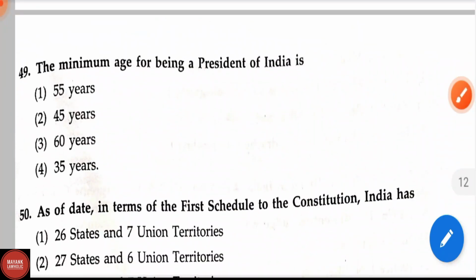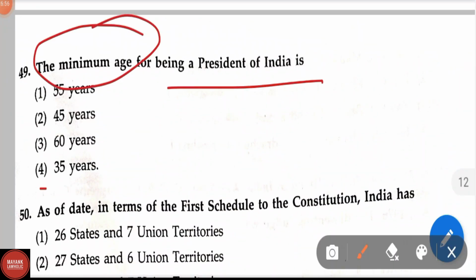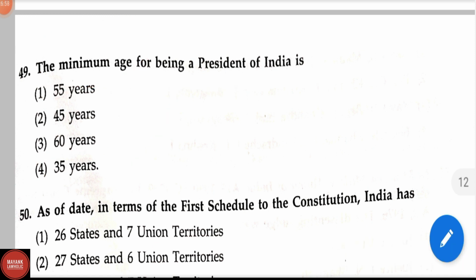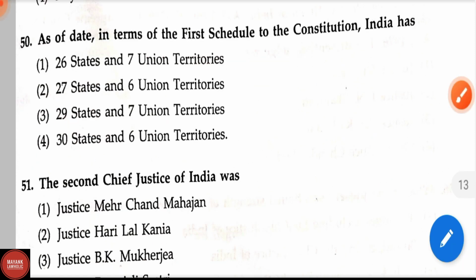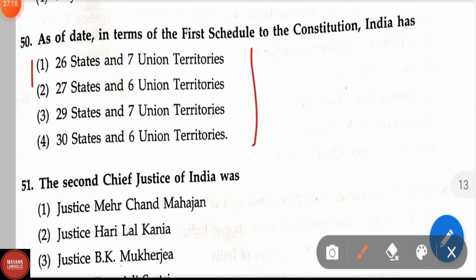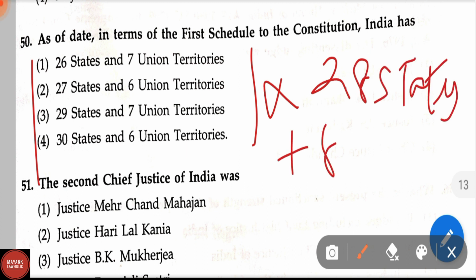Question number 49. The minimum age for being President of India is option 4, that is 35 years, the correct answer. As of date, in terms of the first schedule to the Constitution, India has, here the options are 26 states, 7 union territories, 27 states, 6 union territories, 29 states and 7 union territories, 30 states and 6 union territories. And the given options, no option is correct, because at present India has 28 states plus 8 union territories.